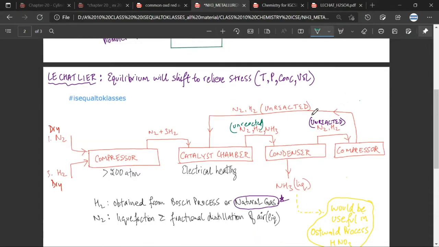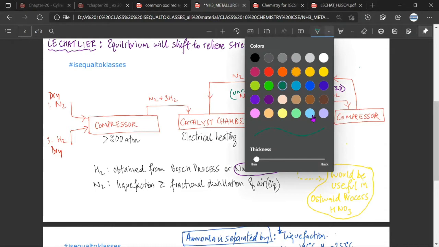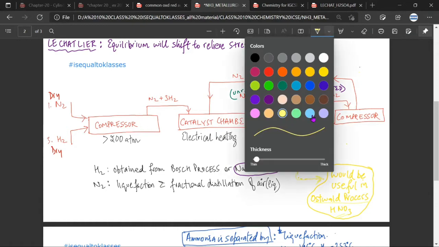I just wanted to add 2-3 more things. I hope you won't be getting confused. One thing that you should remember, because it will help you in the next lectures also, is that this ammonia that you will be manufacturing here would be used in the making of nitric acid in the Ostwald process, which is the next part of this chapter. So CB, is it making sense or not? Yes, sir.